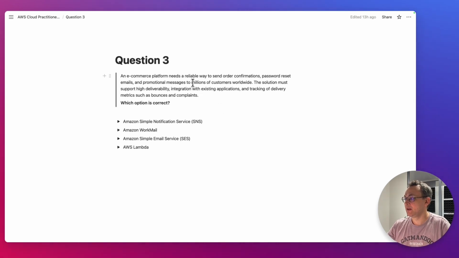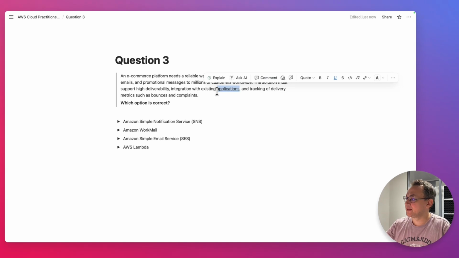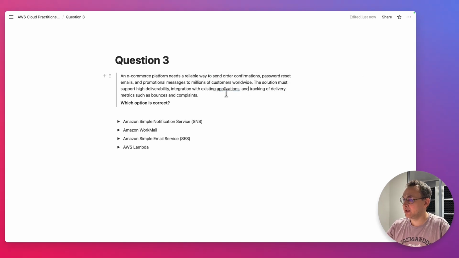First, let's highlight the keywords. We want customizable messages with customized templates. You can see that there are a few types of messages that we need to send. We need integration with existing applications. That implies that we need some kind of SDK, and applications will use the SDK to send emails.